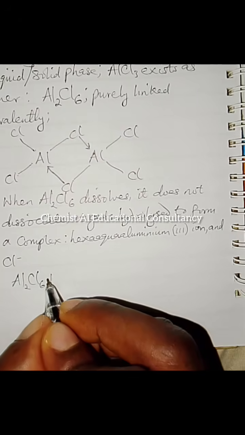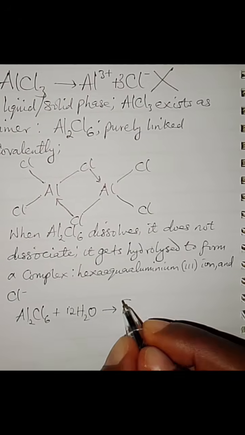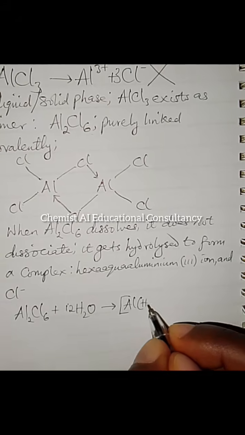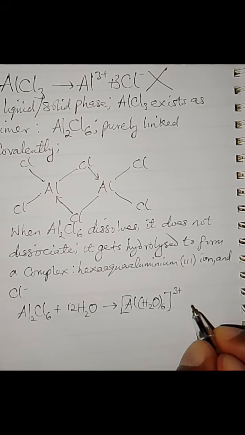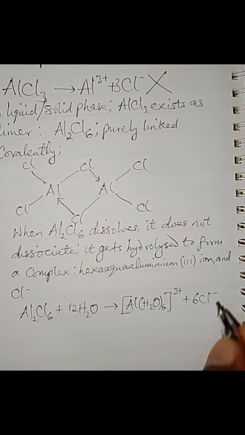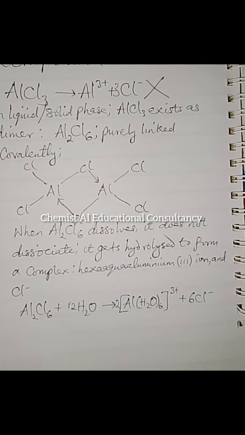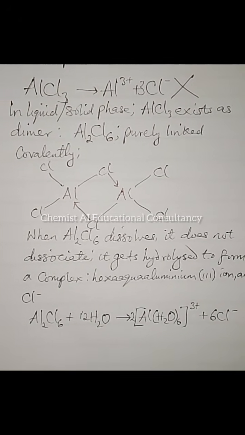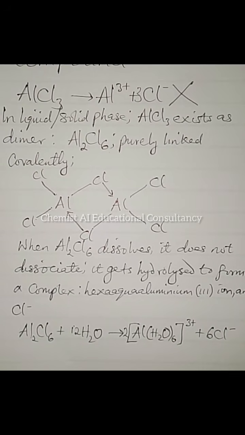This hydrolysis is represented thus. So one molecule attacks 12 molecules of water and the complex is formed. Hexaaqua aluminium triion plus 6 chloride ion. So this is the form in which it exists when it dissolves in water, and not Al3+ and Cl-.